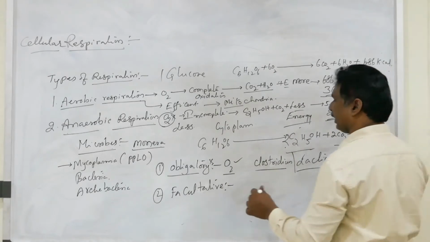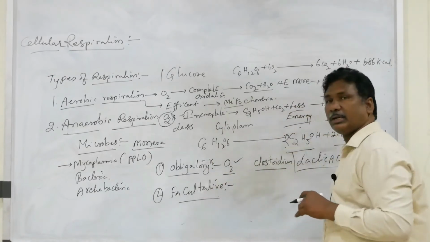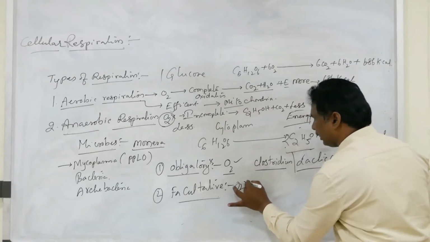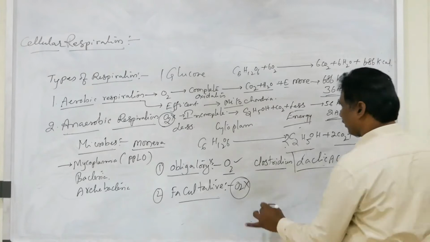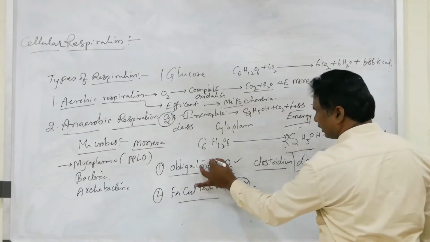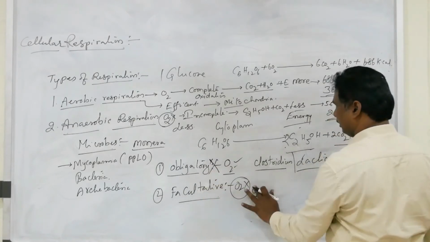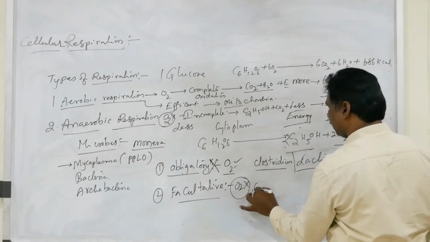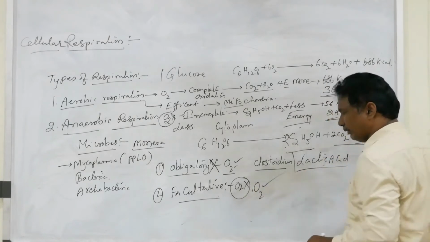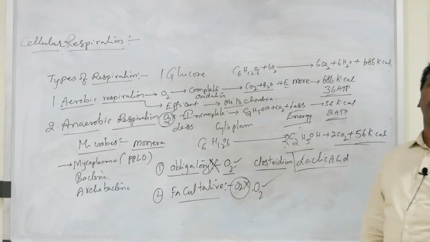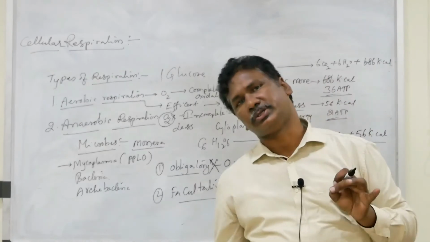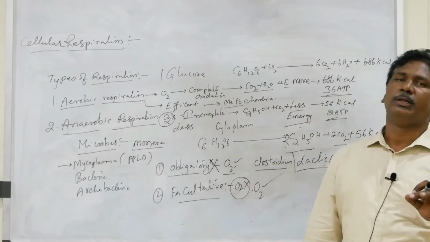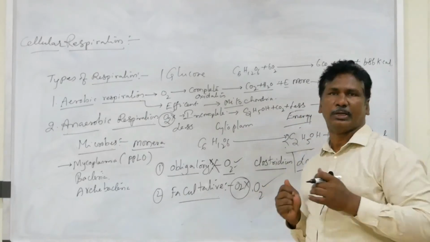But what is the meaning of facultative anaerobes? These are also anaerobes. They won't require oxygen. Obligate anaerobes do not survive in the presence of oxygen, but facultative anaerobes survive in the presence of oxygen. They don't use the oxygen, but they also survive in its presence.